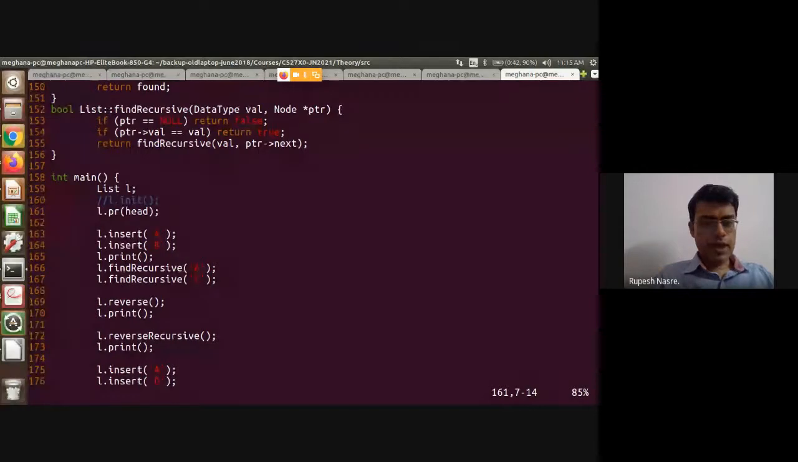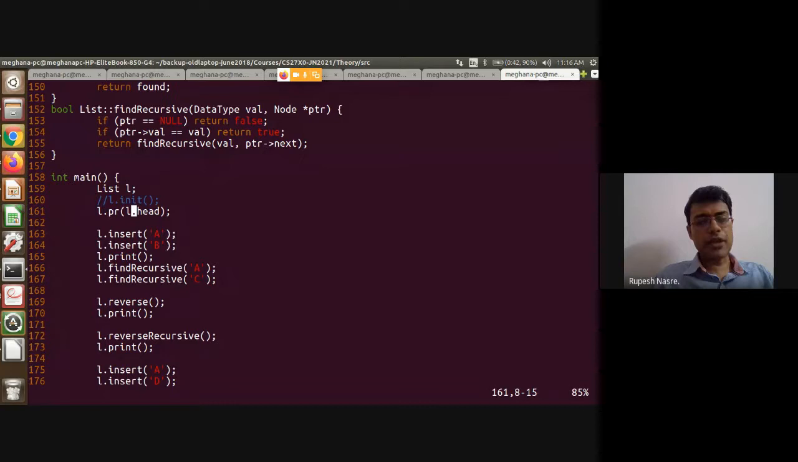One way is that I can write L dot head, but this will be possible provided the head variable is public in L, because now I am using that L dot head inside main. Main is not the same as list functions. Main is separate, list functions are separate. So head is accessible inside list functions. Head is not accessible directly inside main.